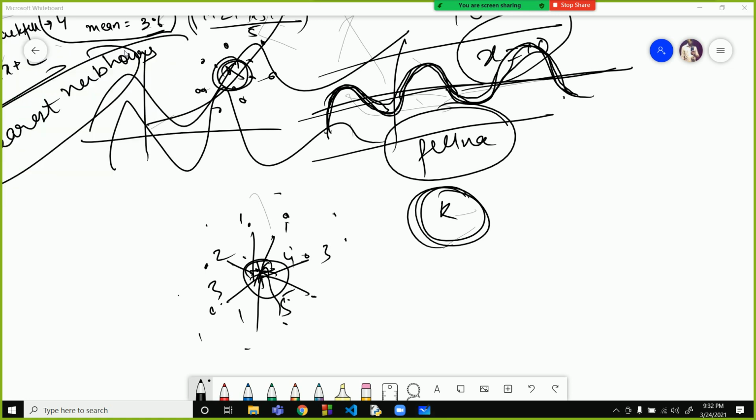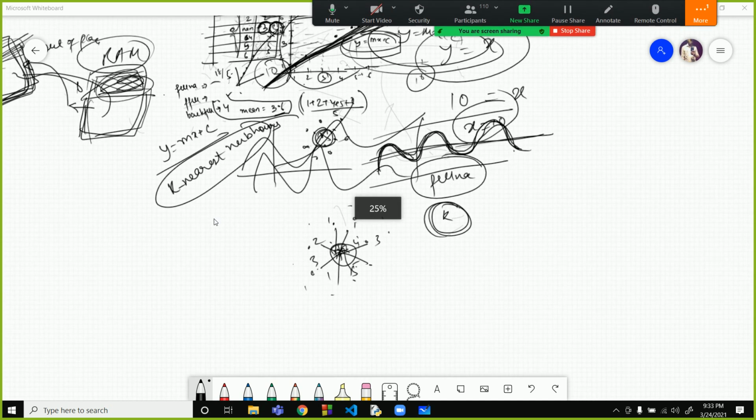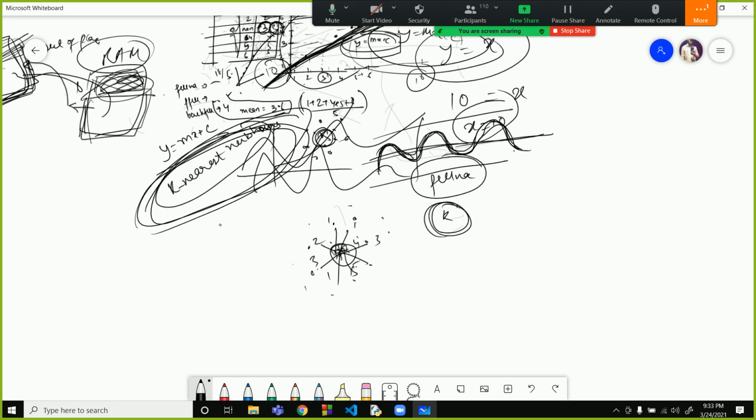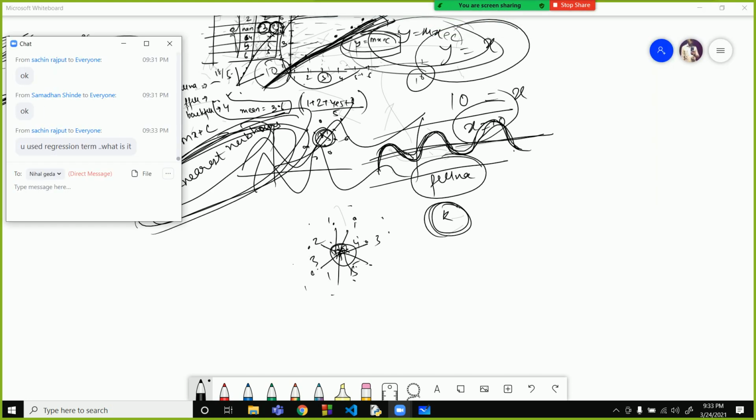Sir, then what is the command for this? You will have to make a custom function. There is no command for it. This is known as the k nearest neighbors algorithm. This is a machine learning algorithm. You will have to make your own command. The regression term will be taught afterwards when we use machine learning.